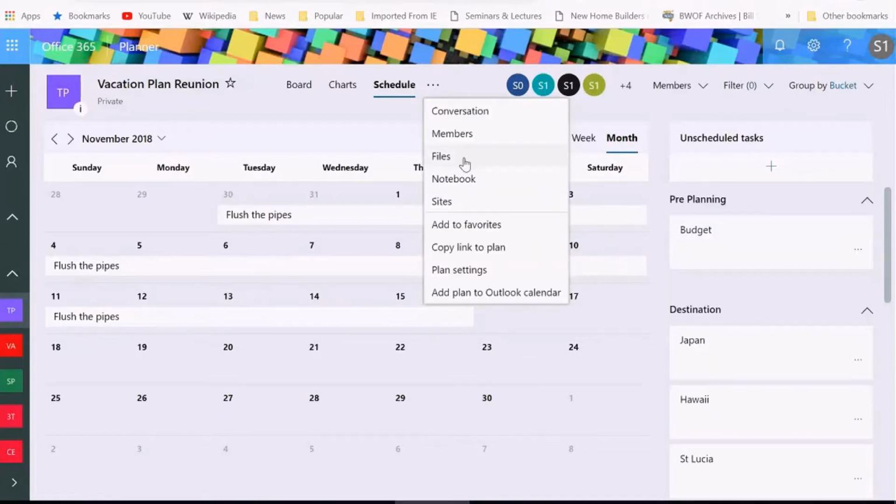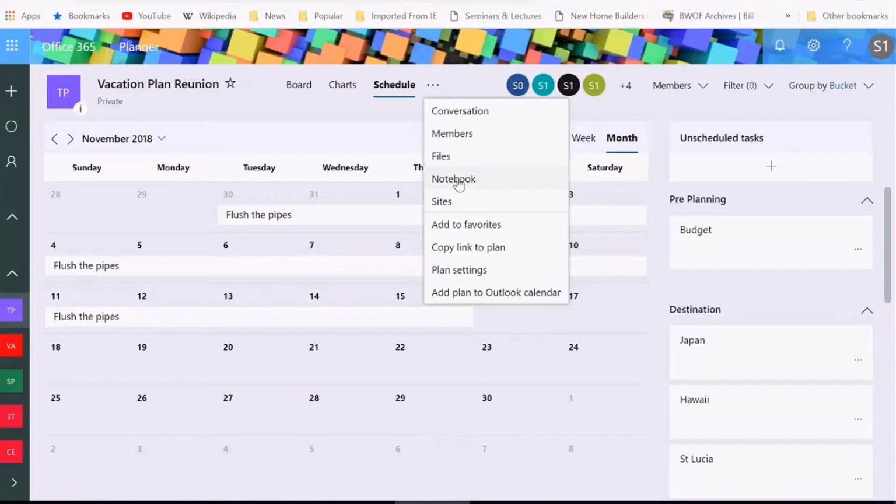So files again, notebook. If you are a OneNote user, there's a video that I did on OneNote. So you could also see a notebook that we share where we collaborate on everything. This is the One Concise notebook. We meet every, I don't know, every 3 days or so at the end of the week.